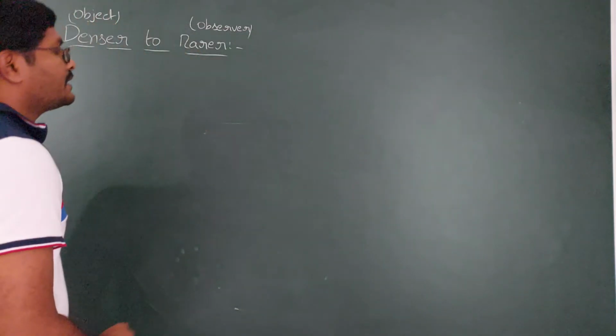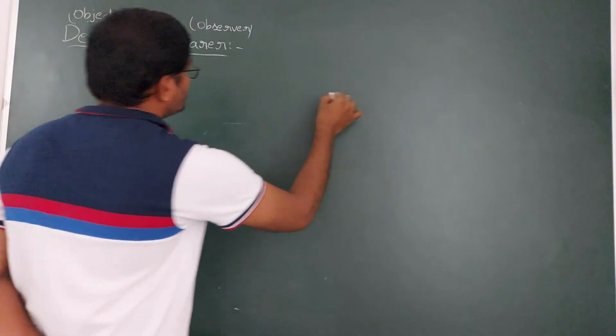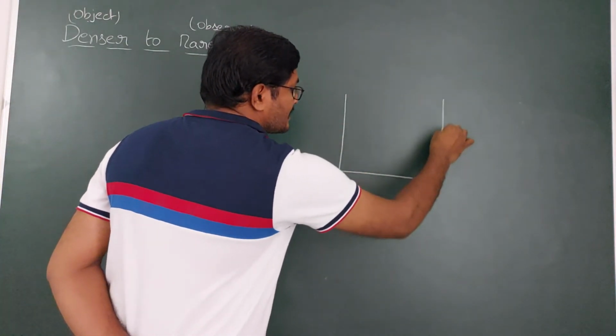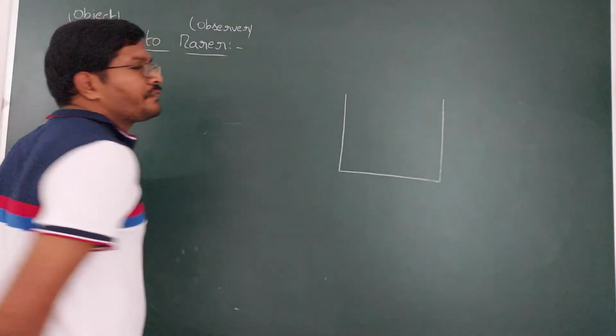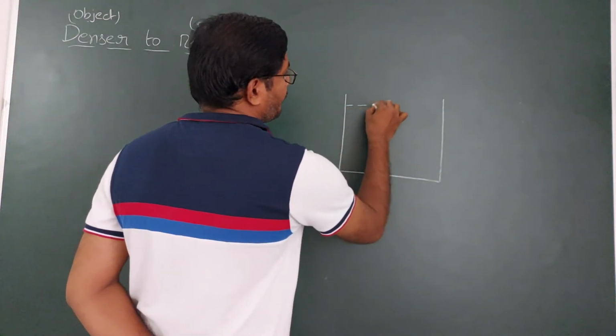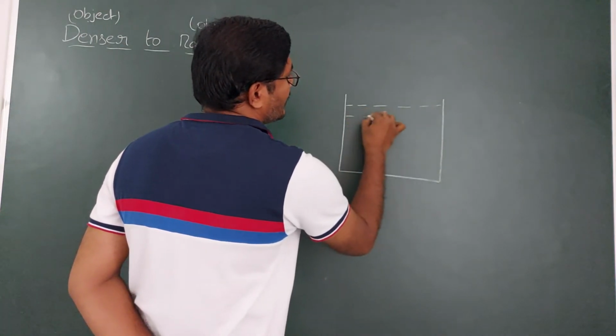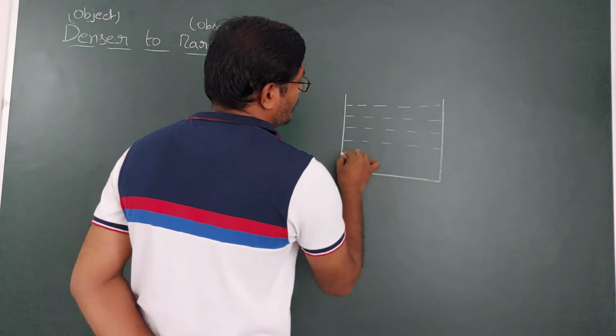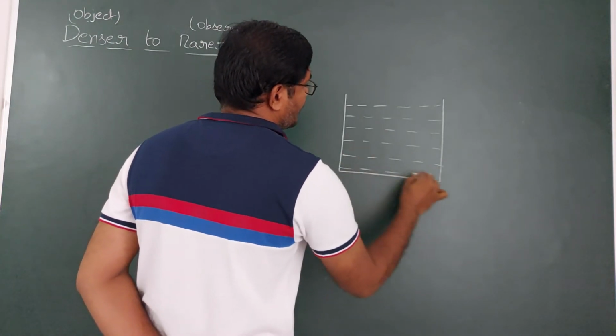Okay, for that we are explaining with the ray diagrams only. This is a transparent glass of water. If you assume a transparent glass of water, there is water inside a glass. This is a transparent glass, not a silver glass, not a gold glass. This is a transparent glass.